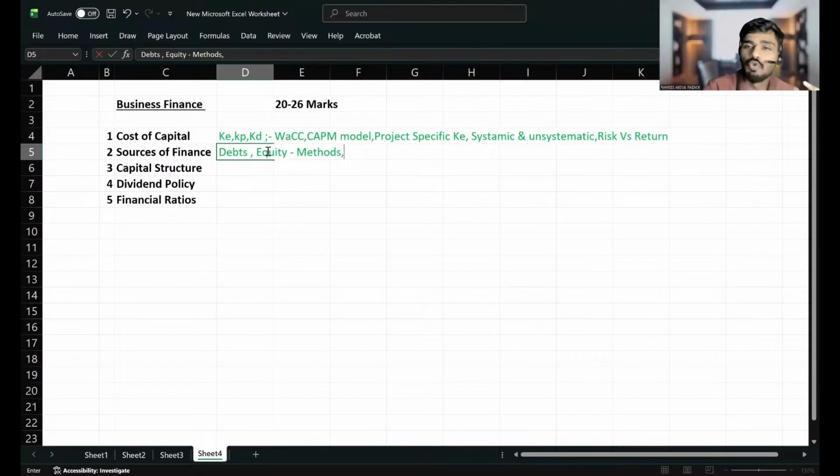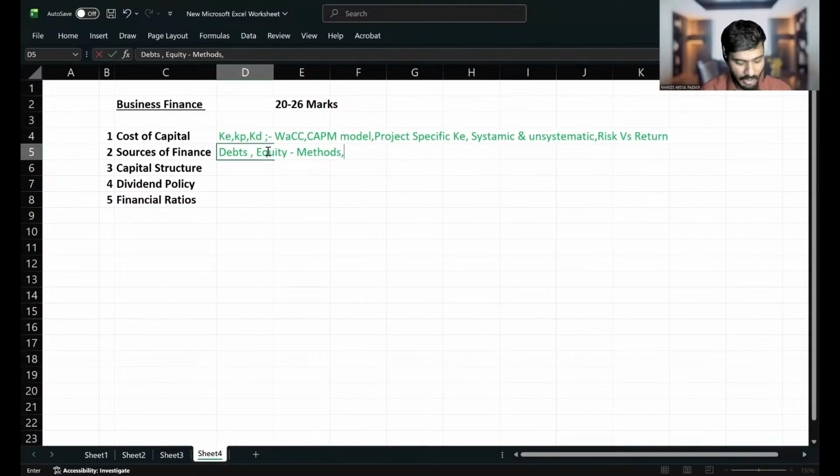If the company is giving new shares for free to the existing shareholders, will we get any cash? No, right? We don't receive cash, so it is not a method of raising equity finance. So never write bonus issue as a method of raising equity finance. We are not getting cash, but our number of shares will increase. Our equity capital won't increase.